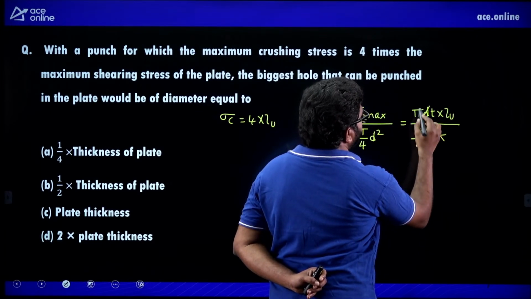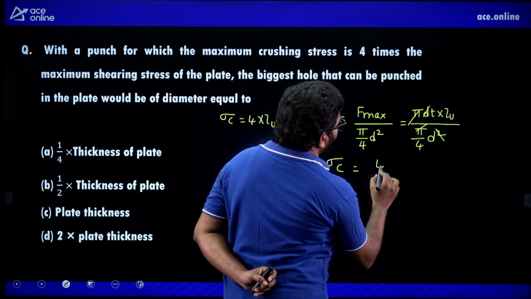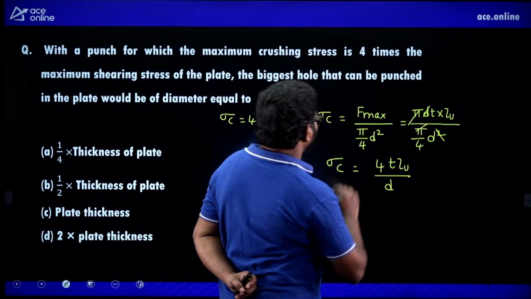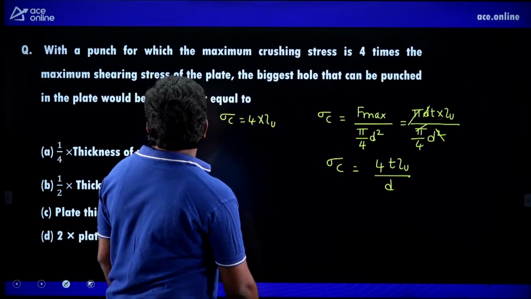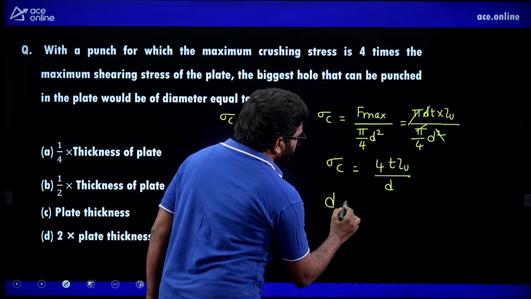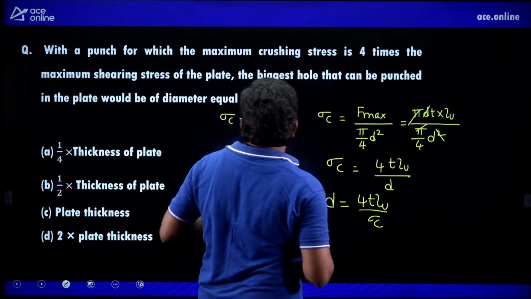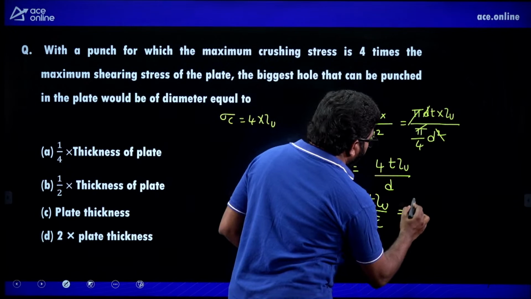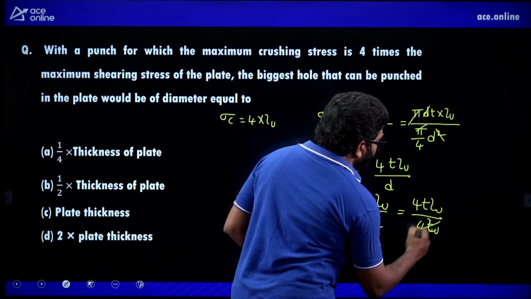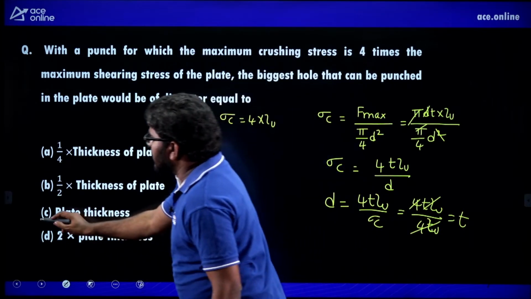So d cancels out, pi cancels out. Sigma c is equal to 4 t tau u by d. Right, and I want the diameter of the punch, so d is equal to 4 t tau u by sigma c. Right, and sigma c is 4 times tau u, so 4 t tau u by 4 tau u, this cancels out. So d is equal to the plate thickness.